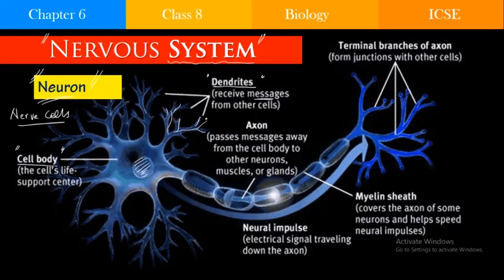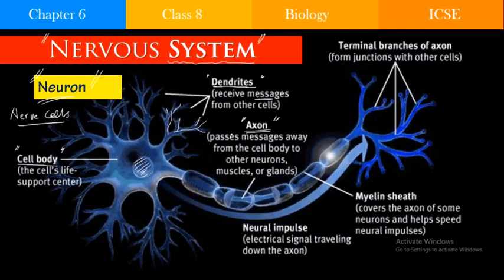So what happens is that this nerve cell is ending here. So we can say that this is the main cell body, and in between we have this long structure which is known as the axon.